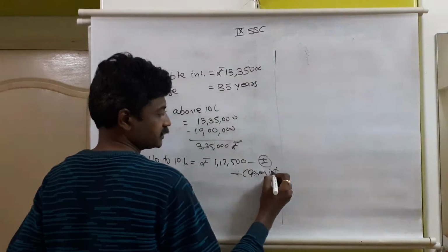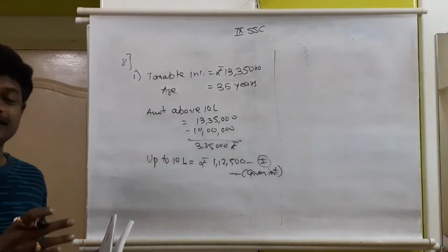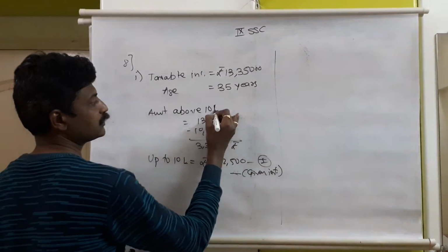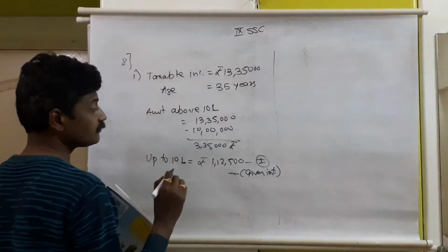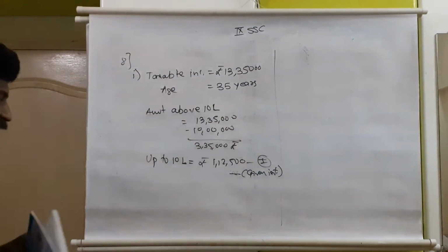Till 10 lakh rupees, 1,12,500 is the basic tax he has to pay. Then above 10 lakh rupees, on 3,35,000 he has to pay 30%.